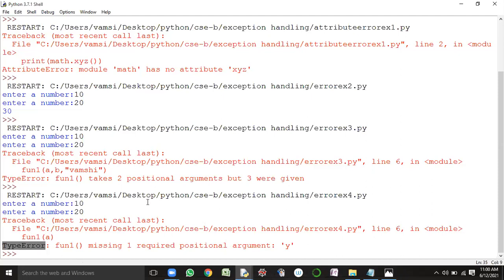Are you following, guys? Yes, sir. So how is the ambiguity of the Python virtual machine represented? With the help of an exception object, isn't it?